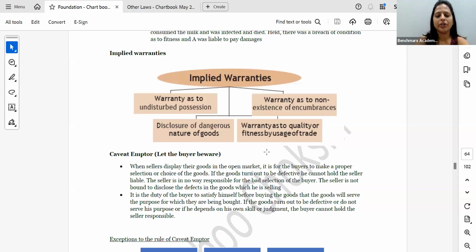Then, coming to implied warranties. What is implied in warranties? That once I've taken the goods from you, I will get undisturbed possession of the goods, correct? So no one will come and harass me saying, achha, these goods are mine, or an auction has been done on this. Nothing like that. So I will get undisturbed possession of the goods.